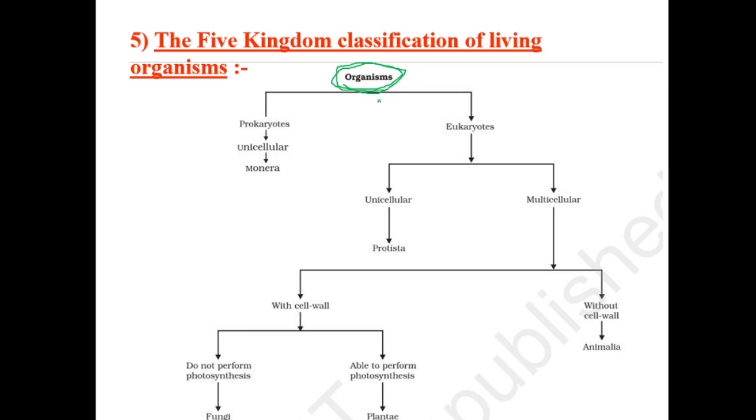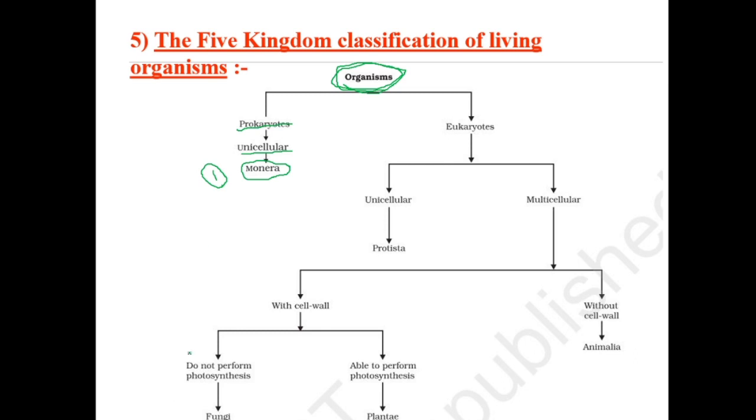Then we have asked a single question: are you eukaryote or prokaryote? If you are prokaryotes, obviously all prokaryotes are unicellular. So if you are a prokaryote and unicellular, you will go to our first kingdom, that is kingdom Monera.